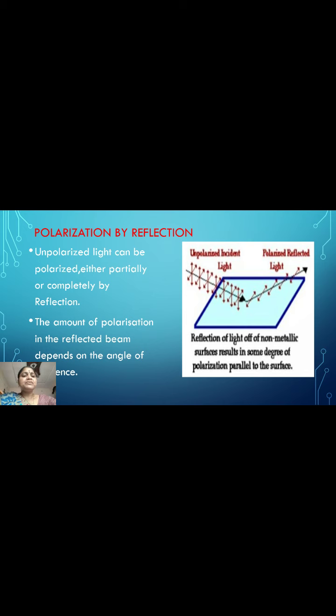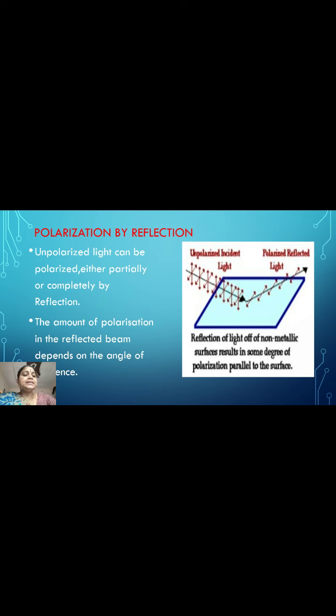The polarization of light by glass is explained as follows: the vibrations of incident light can be resolved into two components, one parallel to the glass surface and the other perpendicular to the glass surface. The light due to the components parallel to the surface is reflected, whereas the components perpendicular to the surface are transmitted.